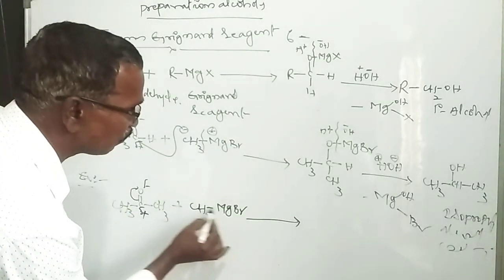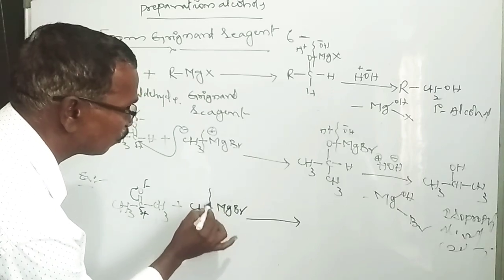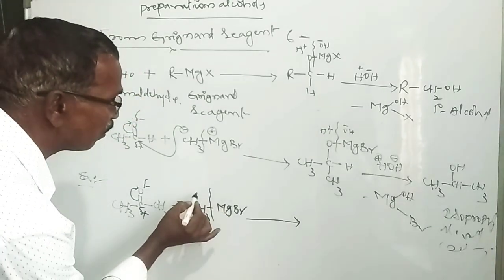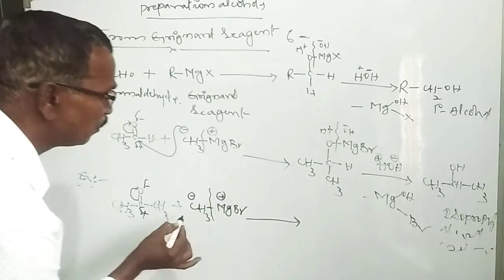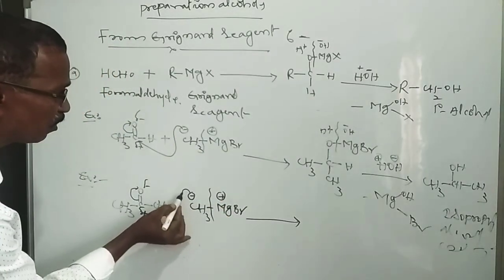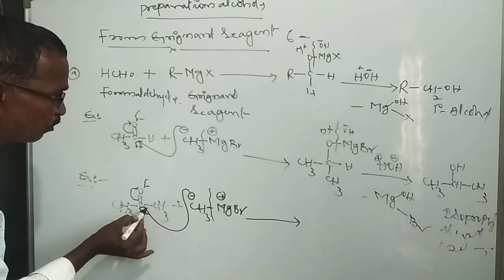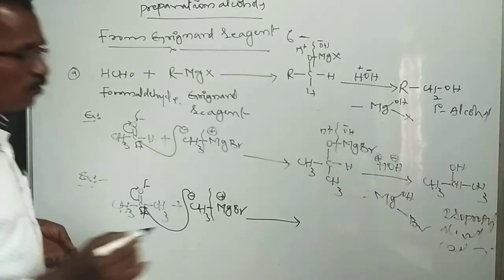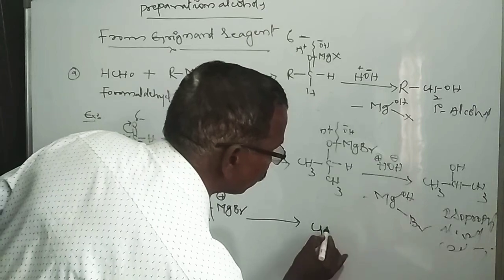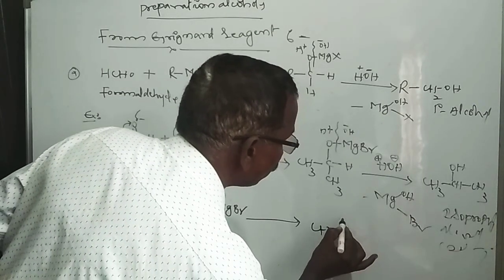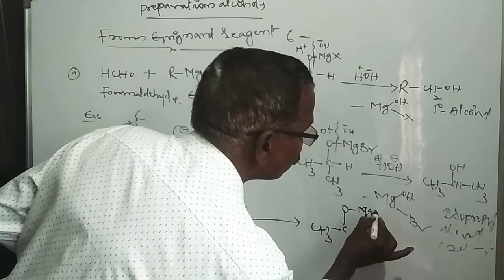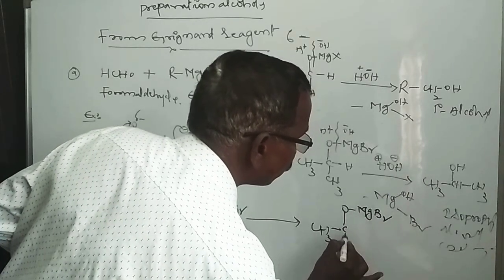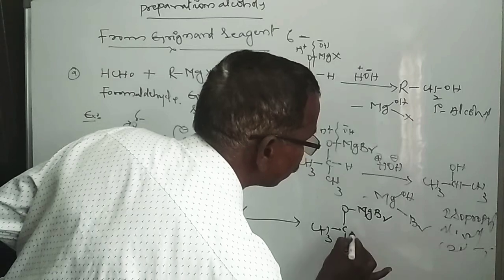So here also, bond fission takes place between the magnesium and carbon. Carbon has a negative charge and magnesium has a positive charge. This negatively charged carbon atom adds to the positively charged carbon atom. So what happened here? CH3 and C, O MgBr, here CH3, here CH3.